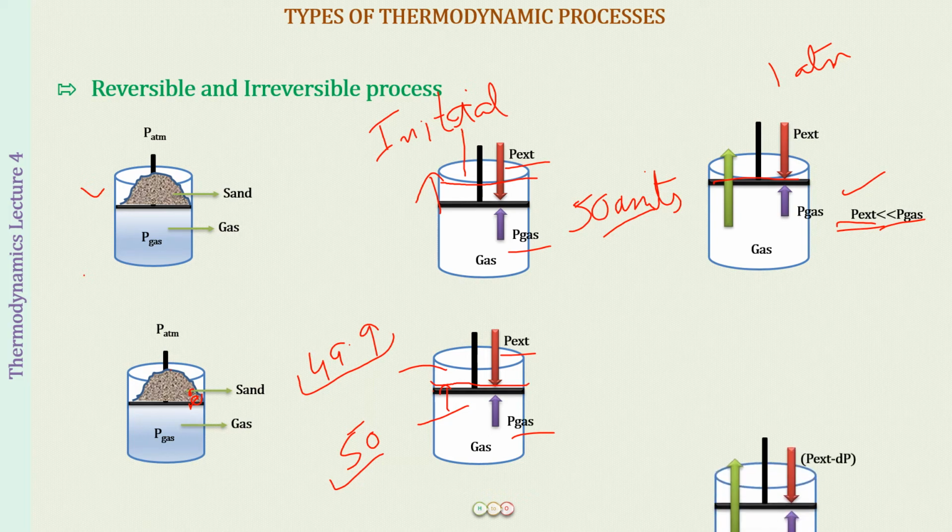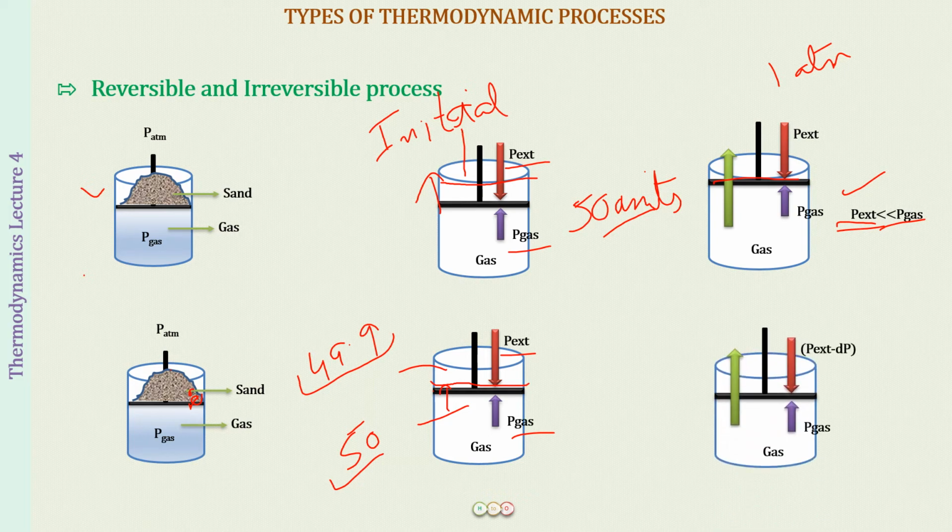Just to understand it, the initial state was this line and now it has moved slightly upwards. Then it will move up until the pressure inside and outside becomes equal. So here it will be 49.9 and this will also be 49.9. Next you remove some more particles of sand.